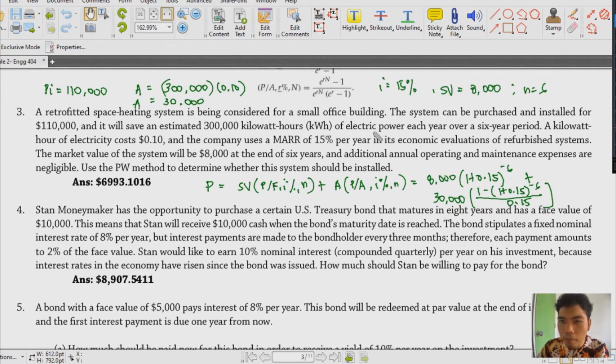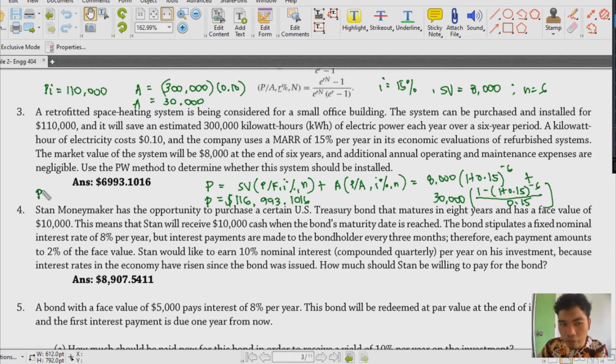Now, kung mapansin nyo, kaya siya 6 din kasi, di ba, ito, each year. And then, study period natin is 6-year period. So, that makes sense. And this gives us a value of $116,993.1016. So, it's not yet the answer.